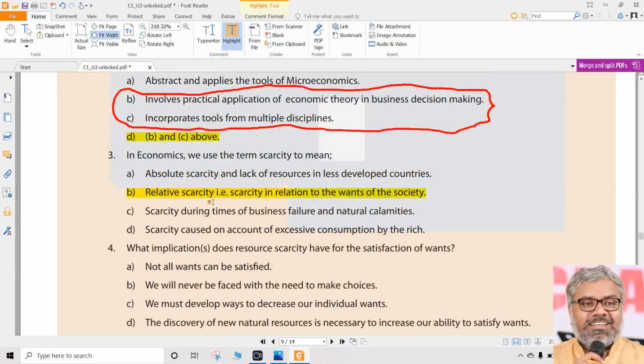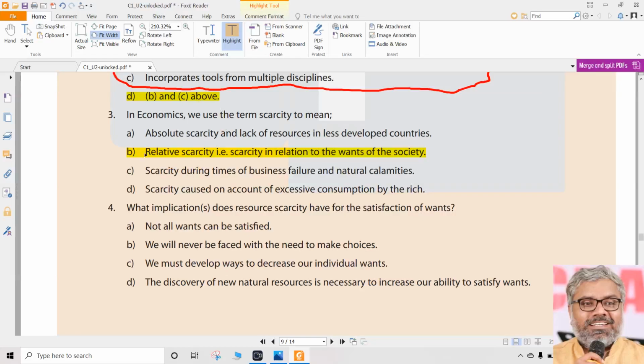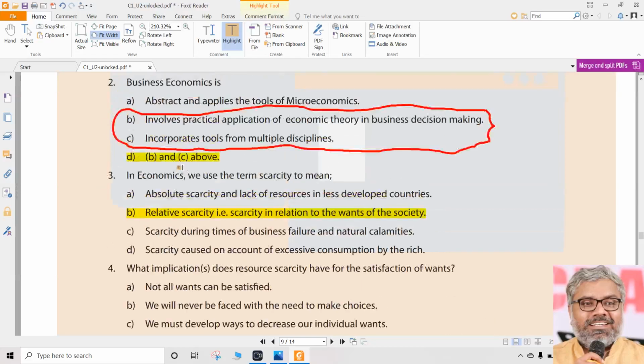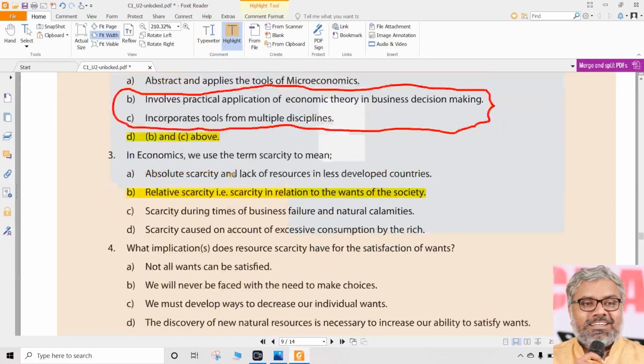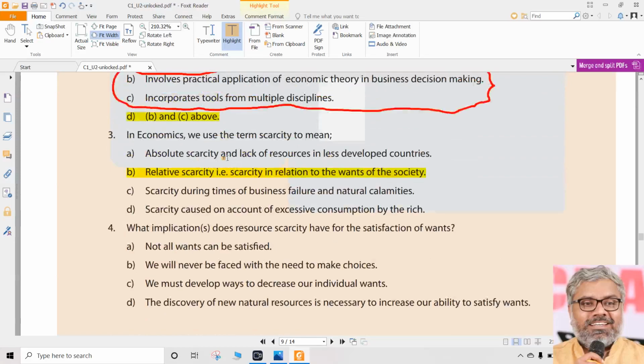Once again, some people will say, I don't know what is absolute, what is relative. First of all, we should know, because we discussed them also. Even if we don't know English words like absolute, relative, abstract, concrete, subjective, objective, though we should know, if these things are not known also, from the answers we can find out the correct option, definitely.